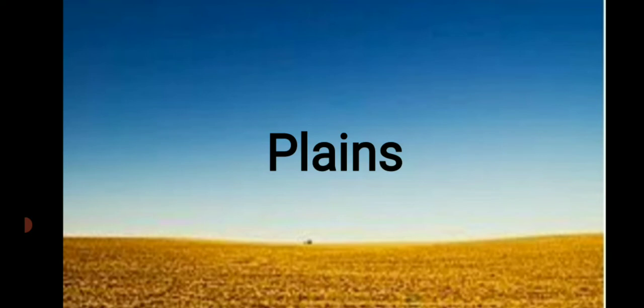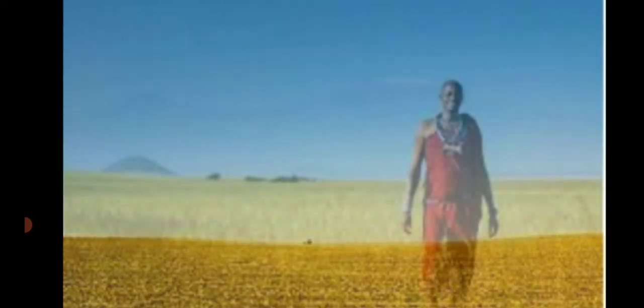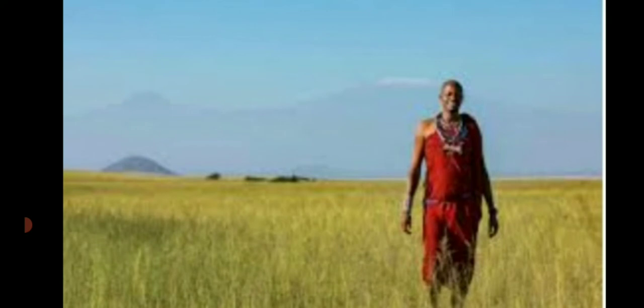All of you clear what is a plain? Yes. Now what is a plain? Plains are flat land. Now you see in the plain the farmer is standing and he can do the farming very well.